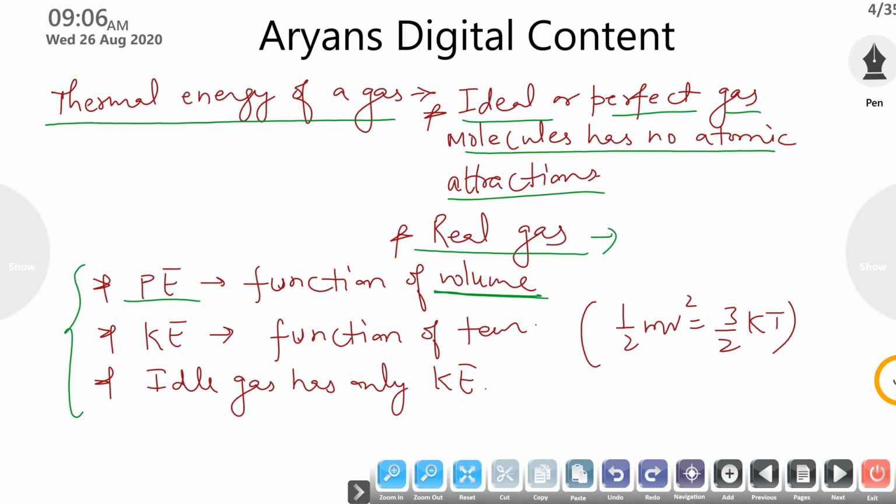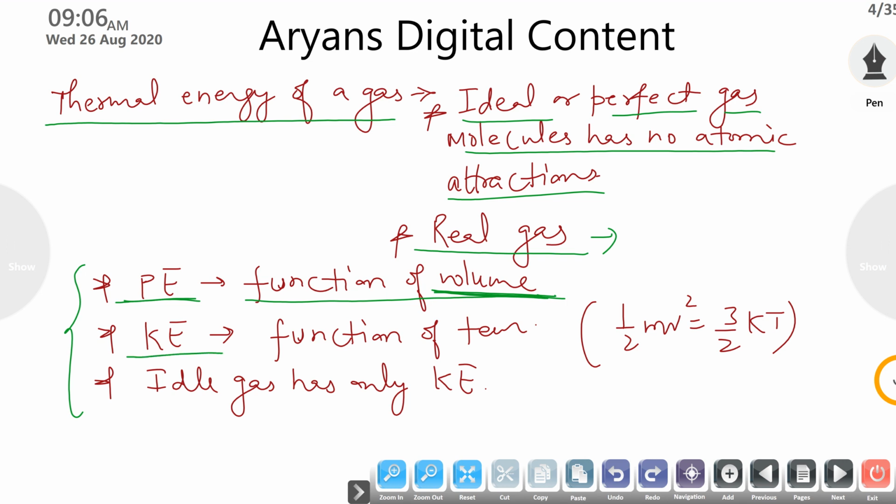If volume is less, then interatomic separation will also be less. If volume is more, then your interatomic distance will be large. So you can simply say that potential energy is a function of volume. It will change according to the change in volume.